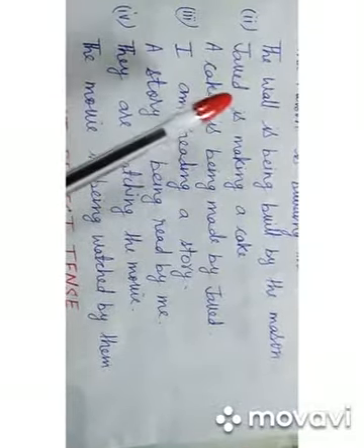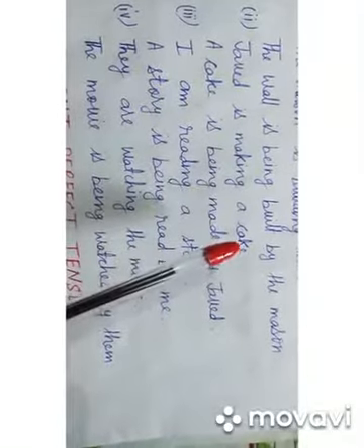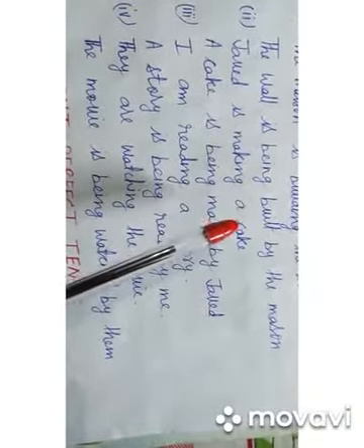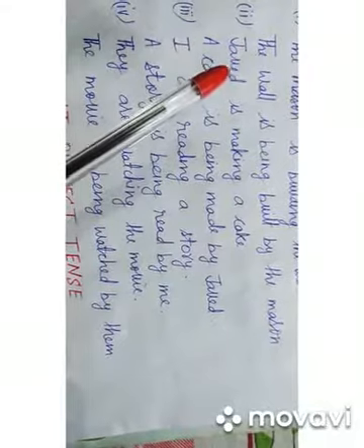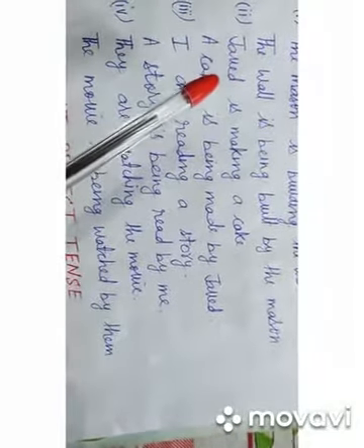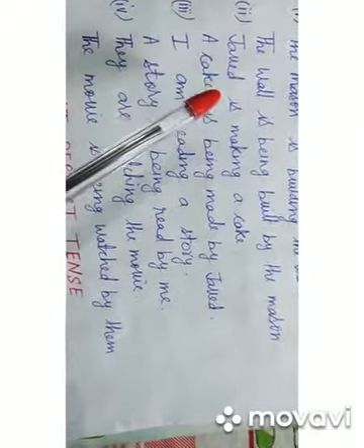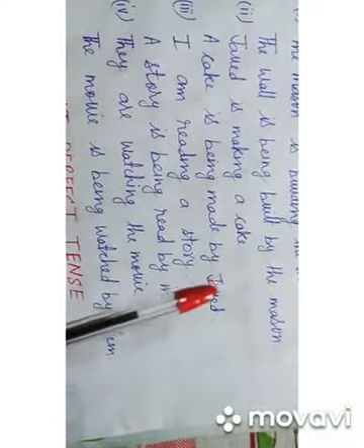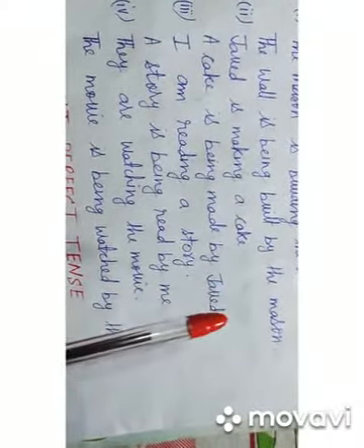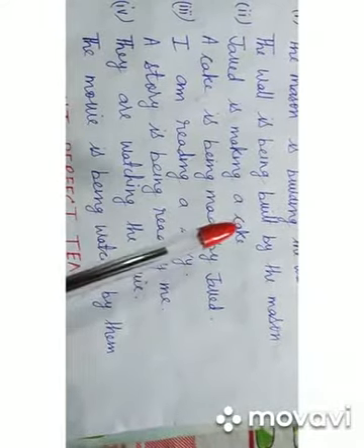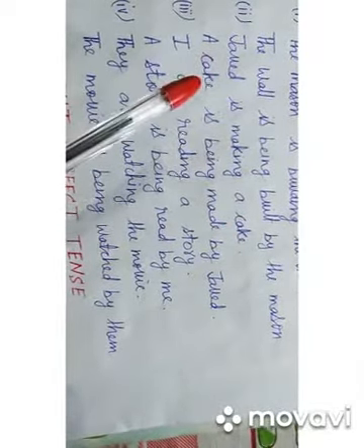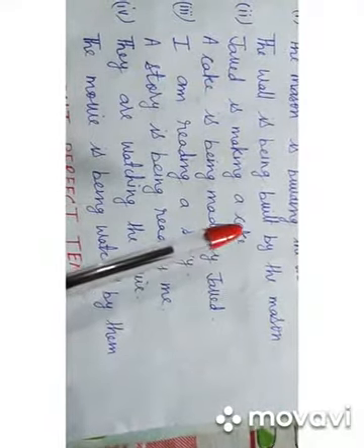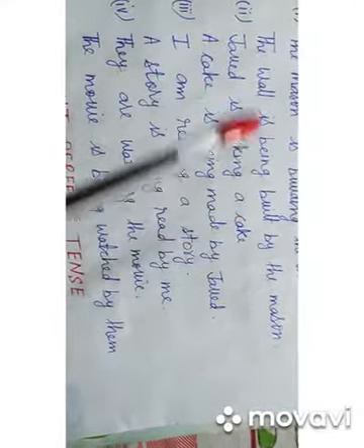Next example, Javed is making a cake. Here a cake is the object and Javed is the subject. But while changing into passive voice, Javed will be changed into object in passive voice and cake will be the subject in passive voice. So here a cake means it is in singular noun.